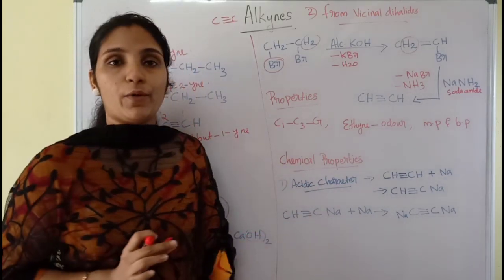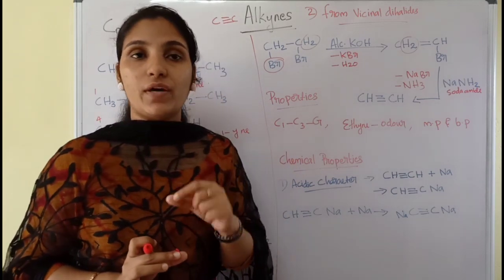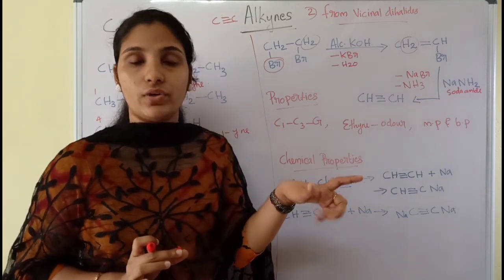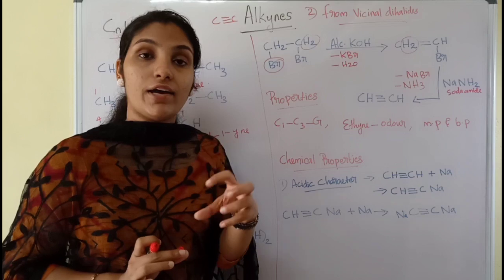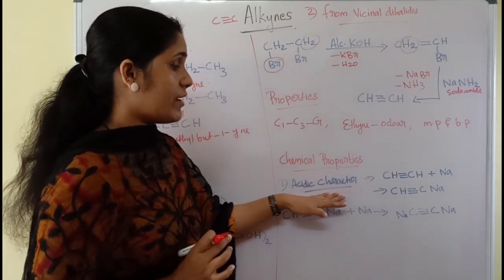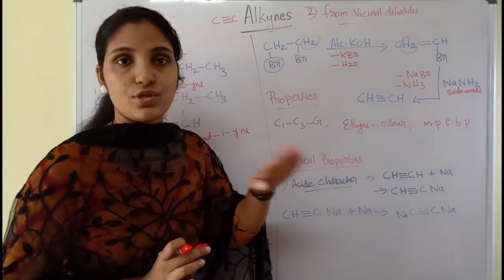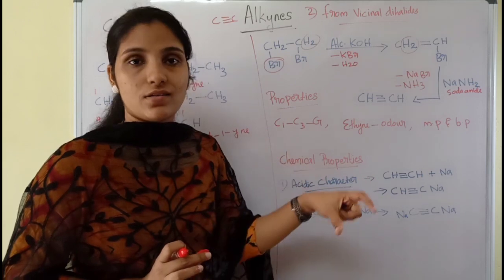Next, the chemical properties. First chemical property: alkynes exhibit slight acidic character. Alkynes can exhibit acidic character, but they are not strong acids. They are weakly acidic.